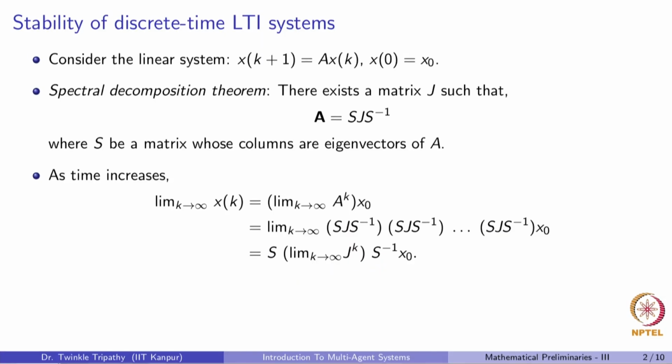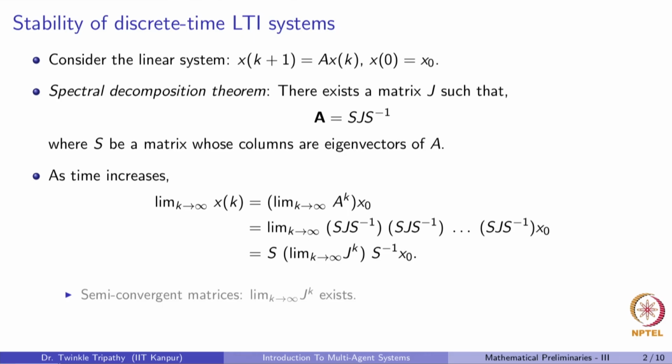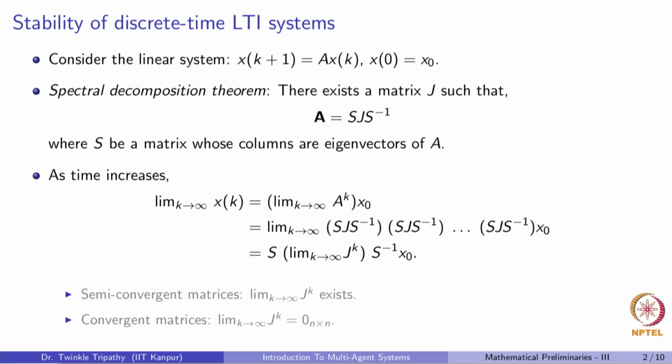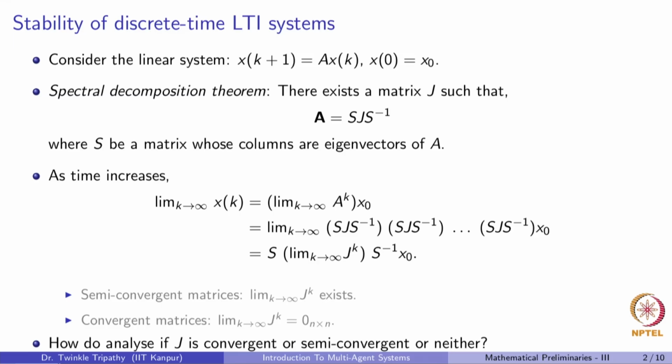We already know that Jordan matrices have some nice forms. To quickly remind you of some results, a matrix is called a semi-convergent matrix if the limit as k tends to infinity of J to the power k exists. In the special case when this limit goes to 0, we call that matrix a convergent matrix. So now the question is, how do we analyze whether the J given to us is convergent, semi-convergent, or neither, meaning it diverges? Let's see how we answer that question.